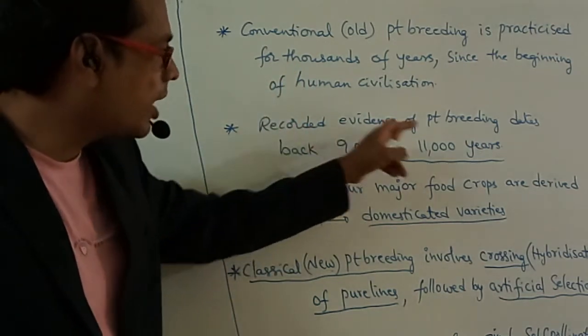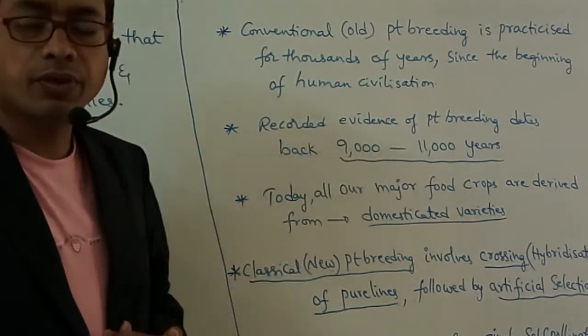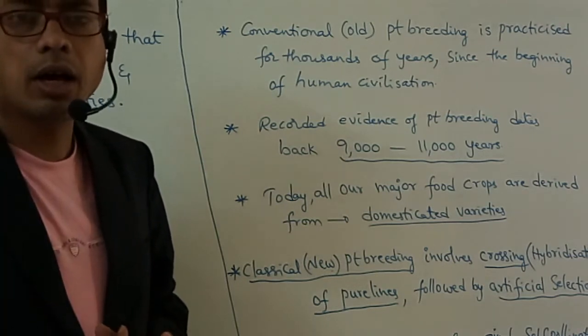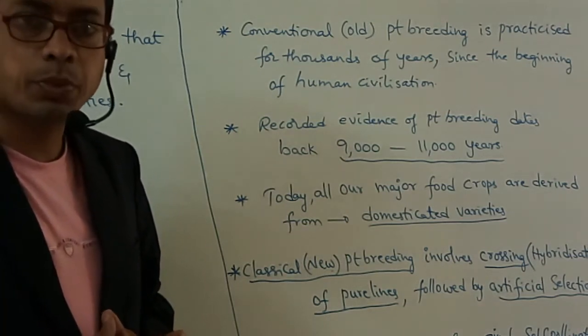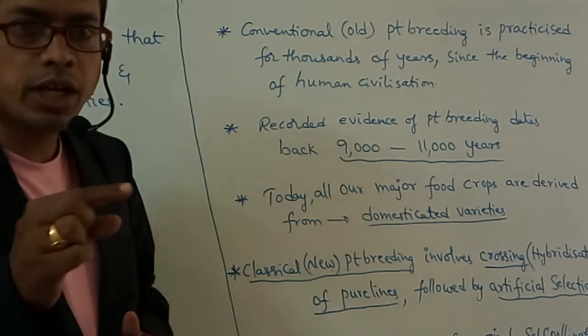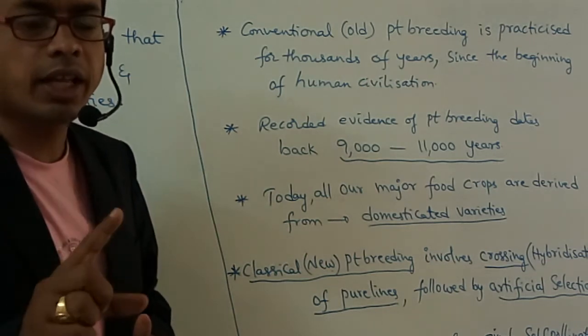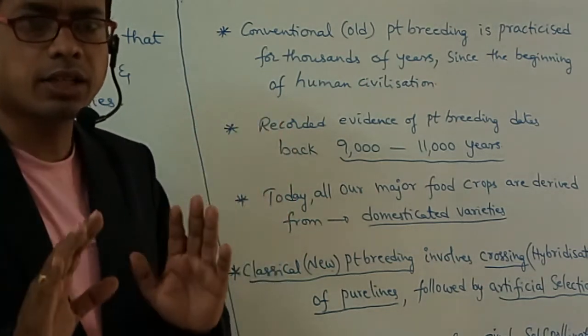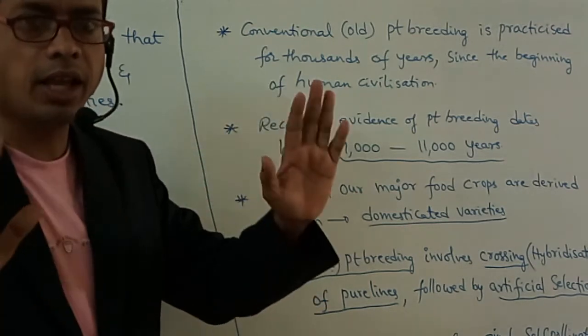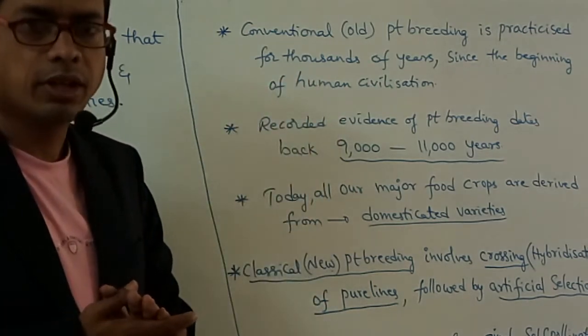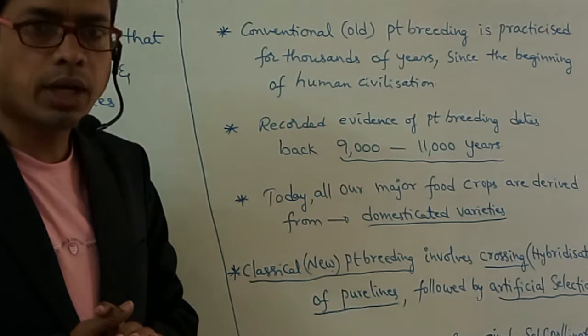Recorded evidence of plant breeding dates back 9,000 to 11,000 years. In those years, plant breeding was there, isn't it? So now we are in 2020.